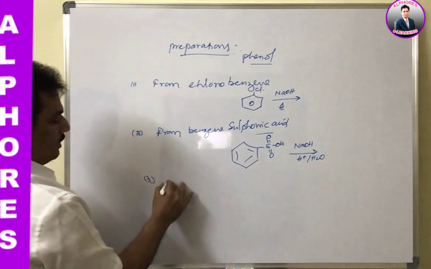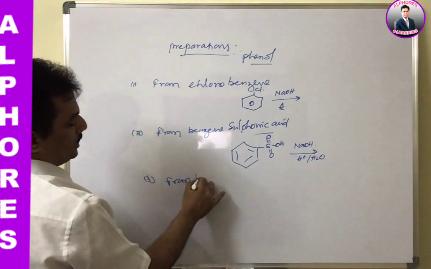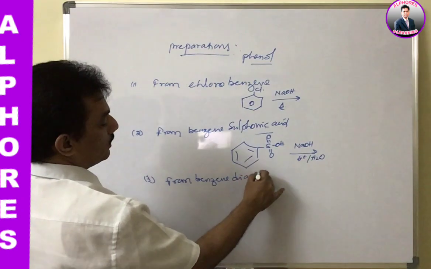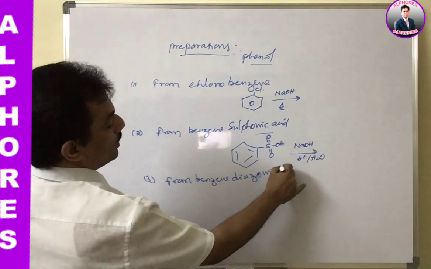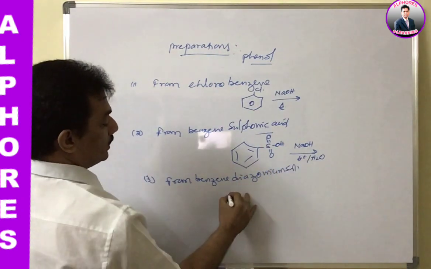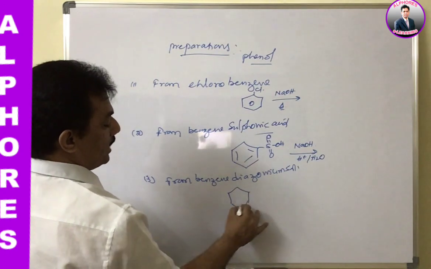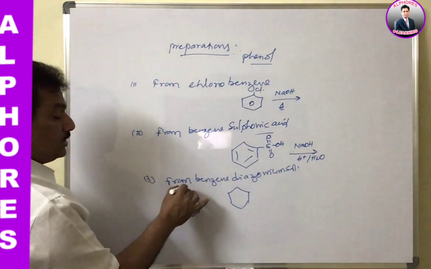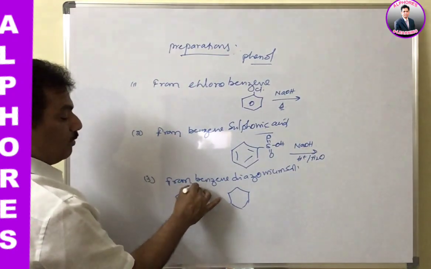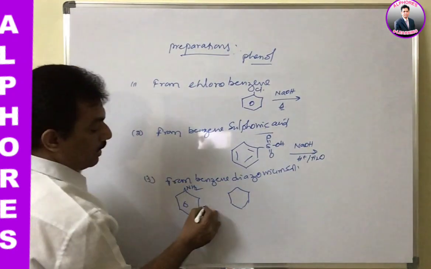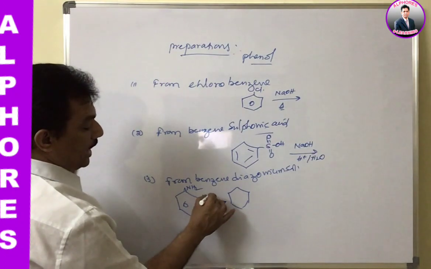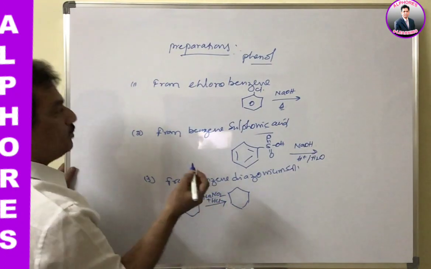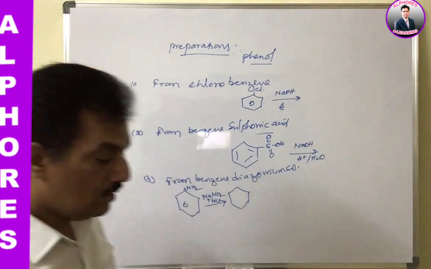And the next one is from benzene diazonium salt. How can we prepare it? Do you recollect? Benzene diazonium salt is prepared from aniline. Just remember, aniline is treated with NaNO2 plus HCl. And here, let me give it actually.